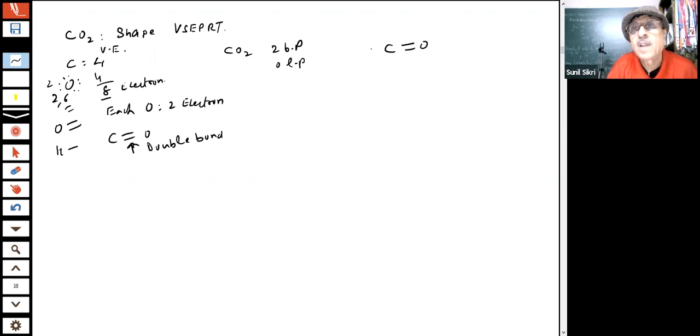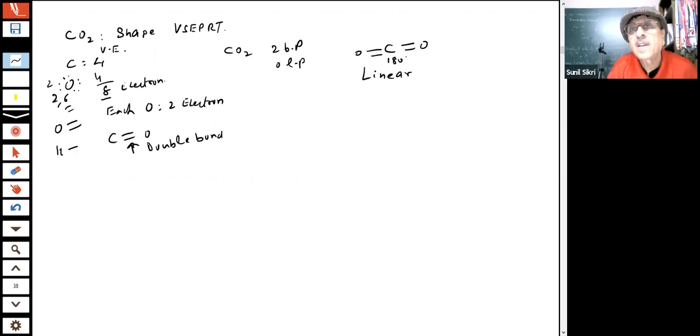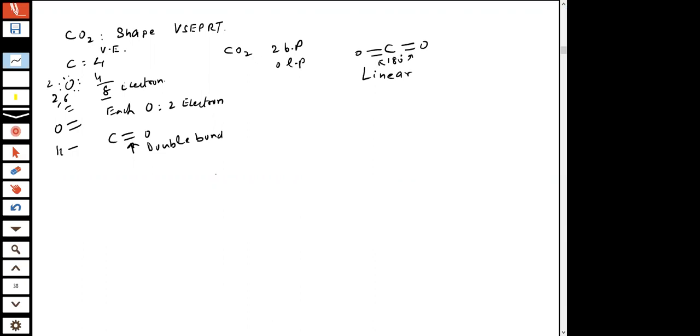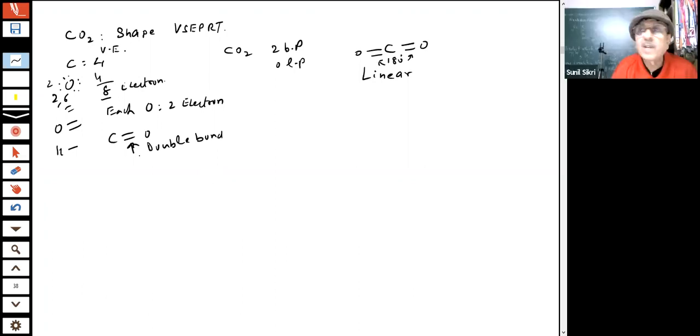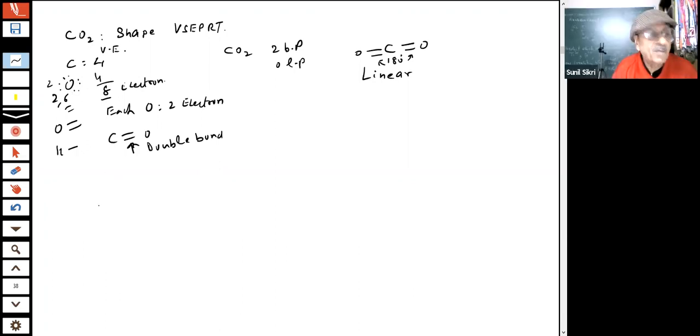You know how you represent it. This is a linear molecule, and the bond angle is 180 degrees for CO2. The important point was that carbon and oxygen are forming a double bond. Oxygen has two electrons to share, so it forms a double bond. Therefore, we have to be careful in such cases.